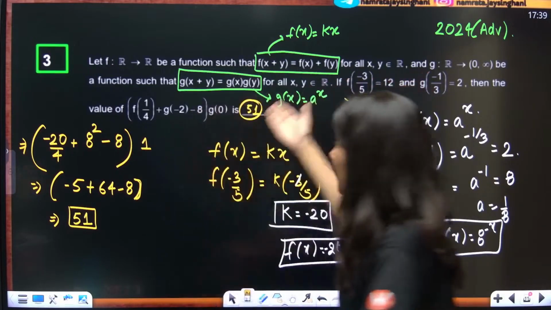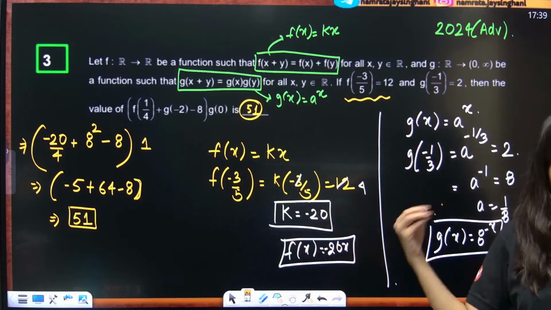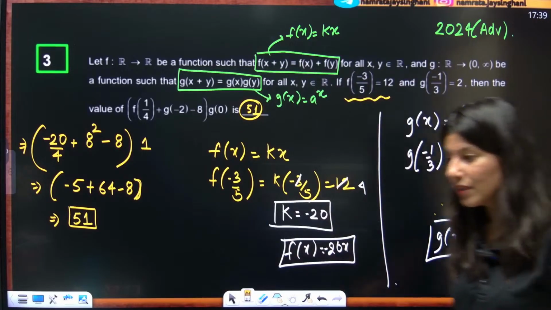This is JEE Advanced 2024. How many of you feel that this is actually an easy question?